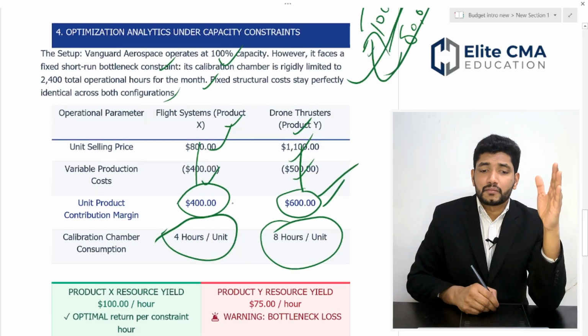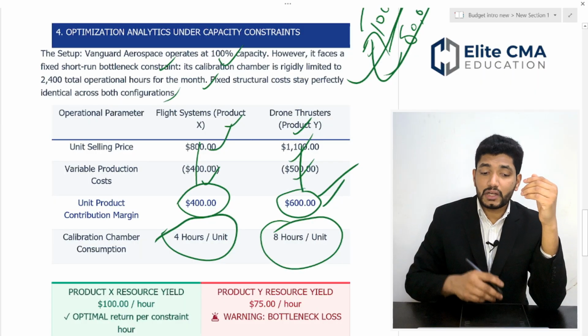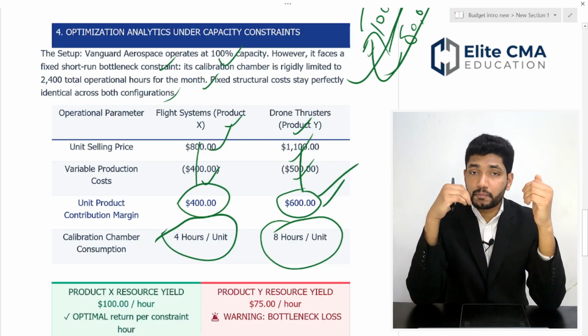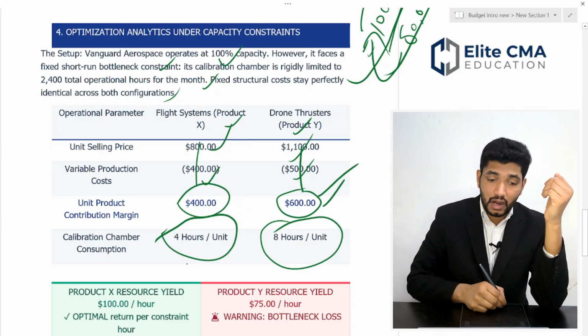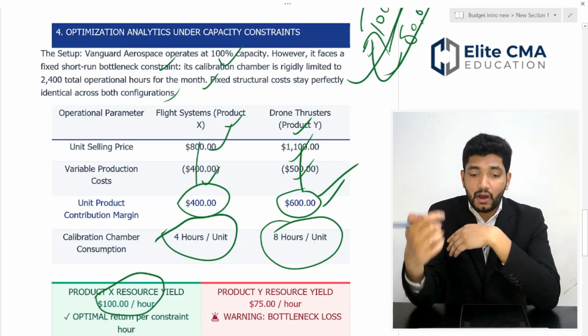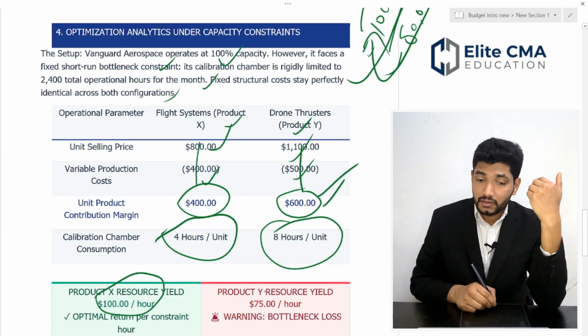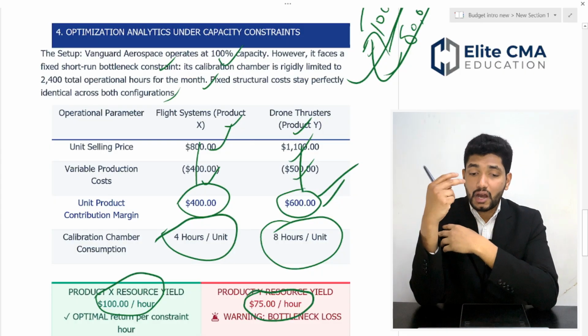In this case, if you produce product X, your contribution margin per operational hour is $100. If you produce product Y, your contribution margin per hour is only $75. How did you calculate this?